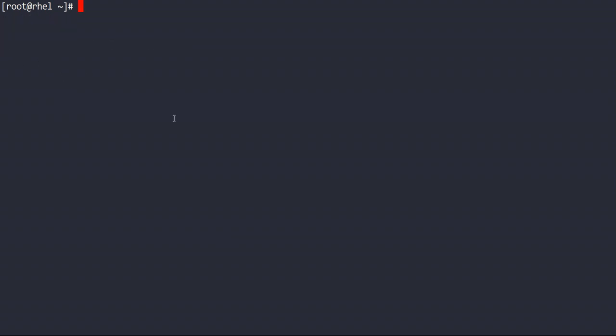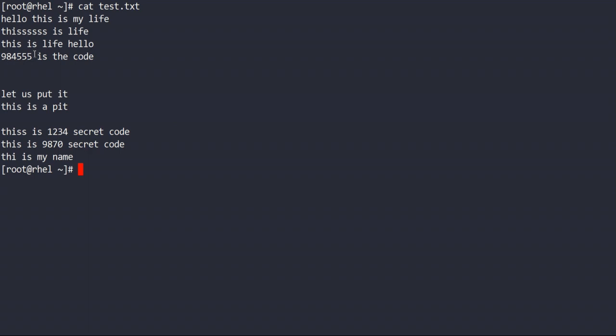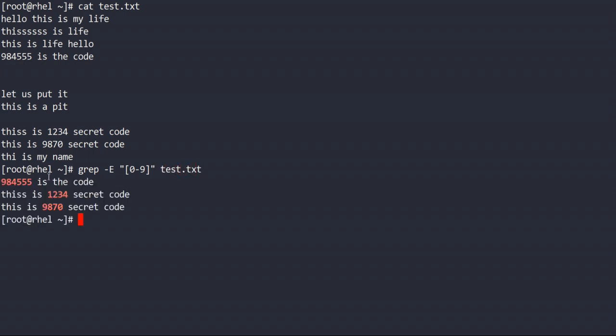Okay, let me open the file again so you will see what patterns we are searching. Suppose I want to search a number pattern in this. Then you have this option. It means 0 to 9, any number character. Okay, so it's showing you all the numbers. Suppose I want to search for 1 to 4 in the series. 1 to 4 I can write in this way. So 1, 2, 3, 4 in sequence or an individual 4 is also showing.